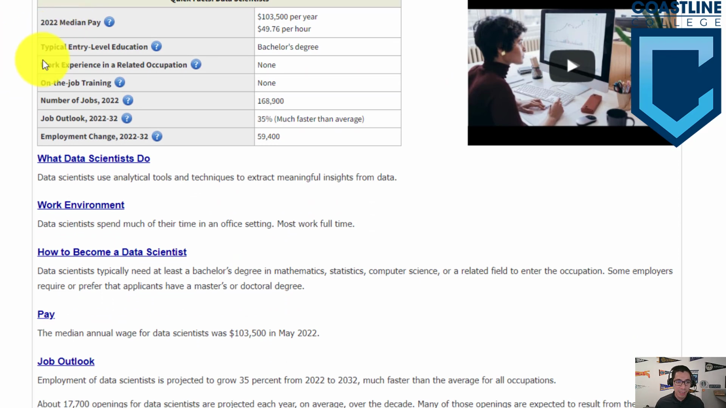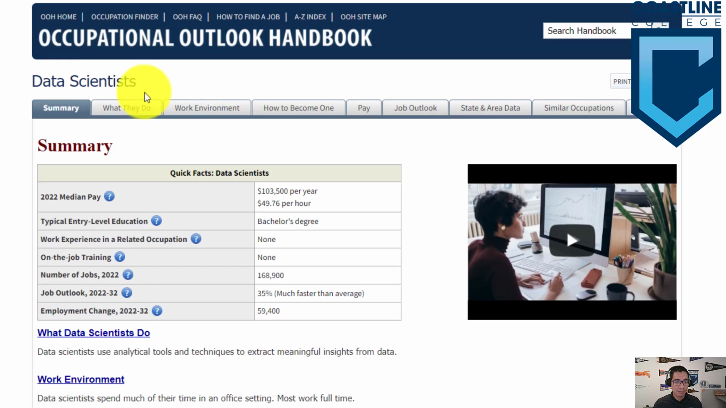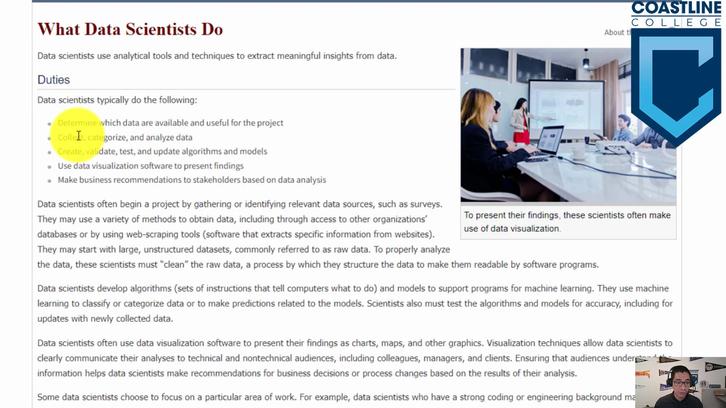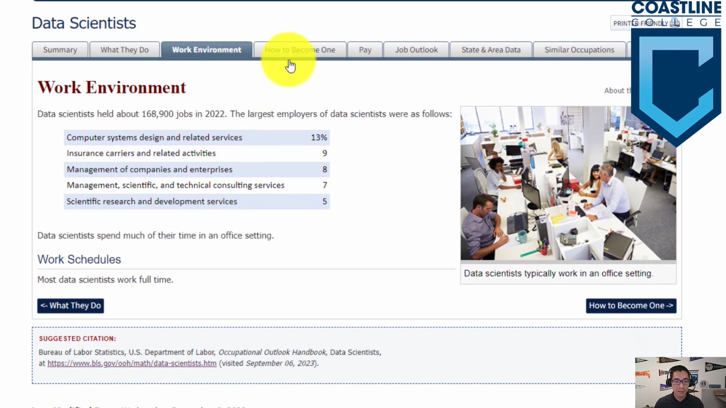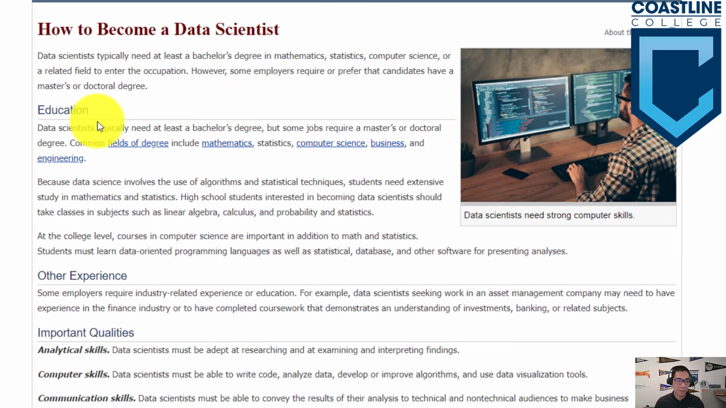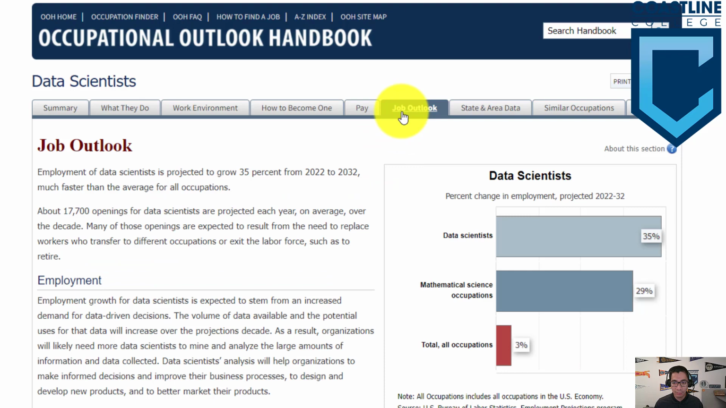It tells you the median pay, and it tells you their job outlook in the next 10 years, for example. It tells you it's growing faster than normal, and these links on top are different tabs of much more information. So it tells you what they do, the duties that they perform, their typical work environment, and how to become one, so education, all that stuff. It tells you pay as well, the job outlook, and you can also search by state.